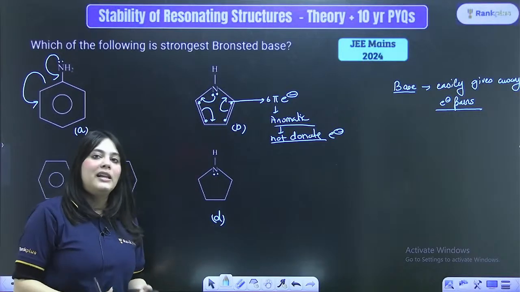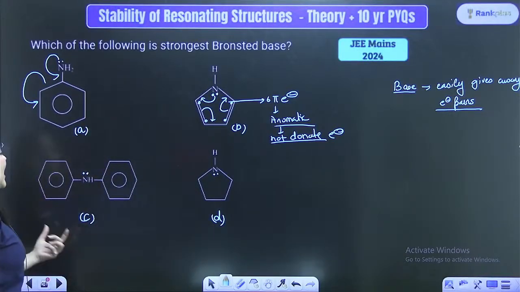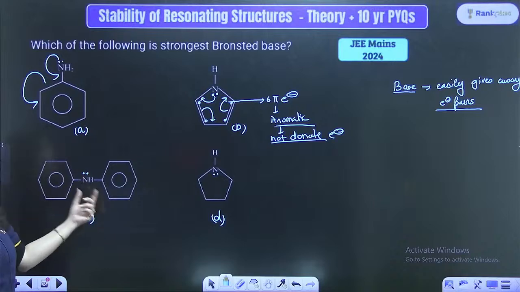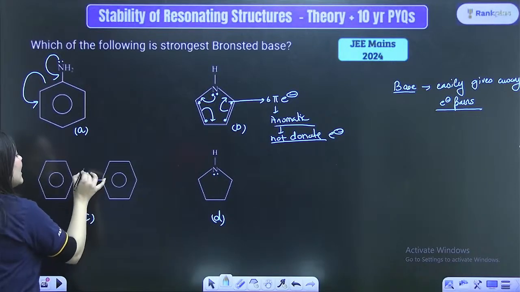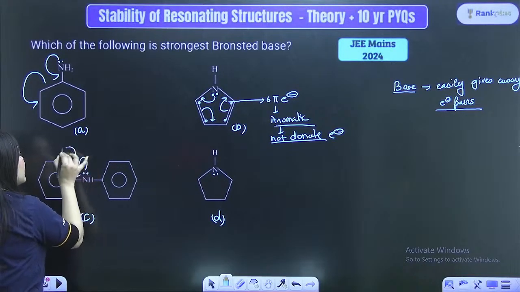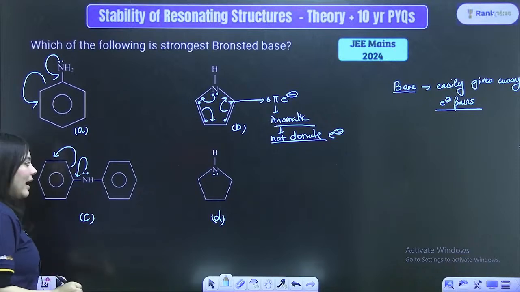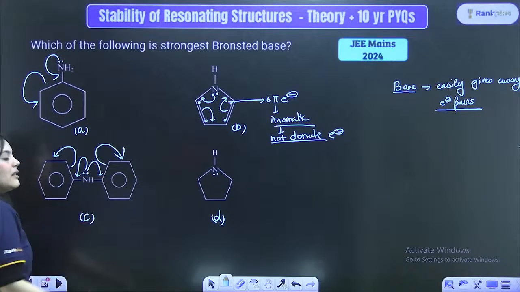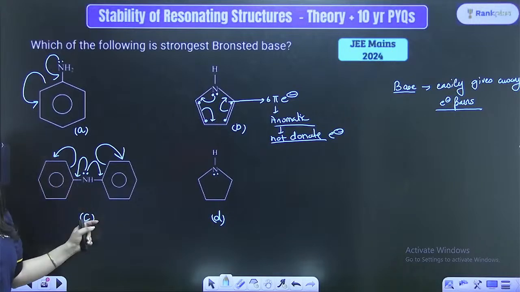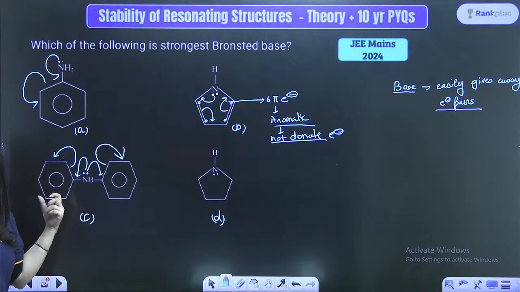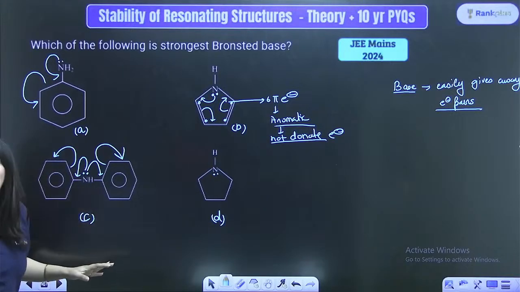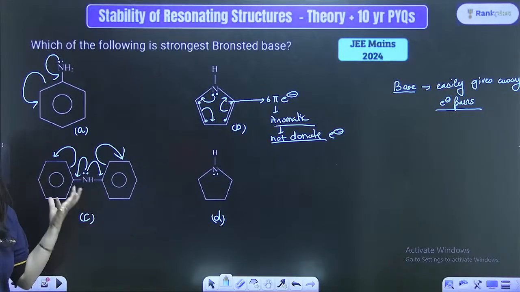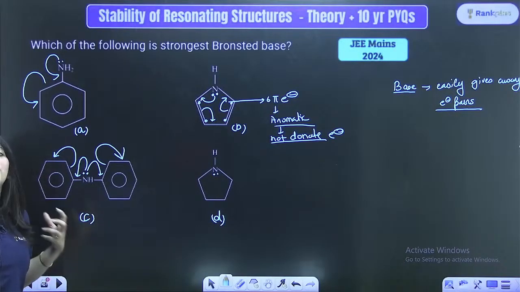Why will I donate my electrons? They will not donate. Next is the C option. Here there is an NH group. Once again, this NH group can participate in resonance like this, right? These NH electrons can also participate in this benzene ring. So these electrons are participating in resonance with two benzene rings attached. Hence, these electrons are not at all available for donation. So, these will donate very, very few electrons.